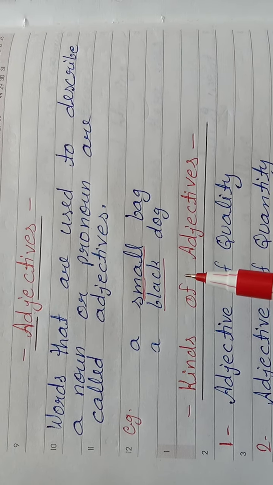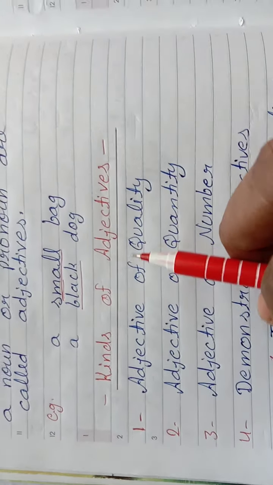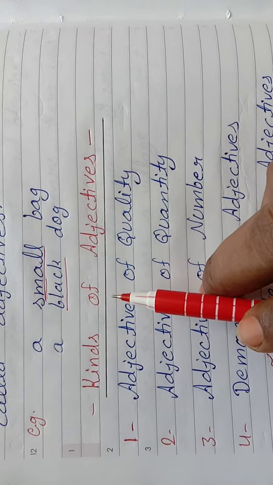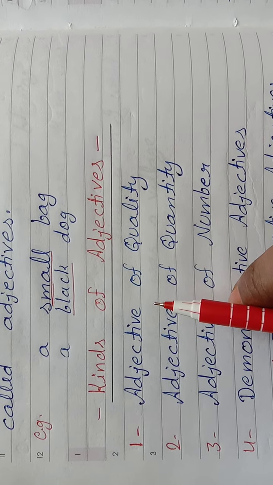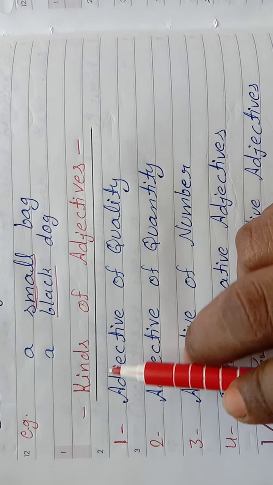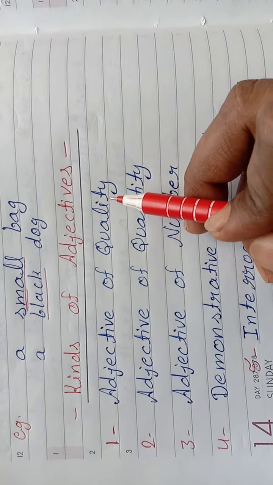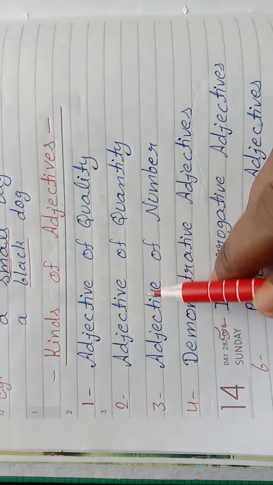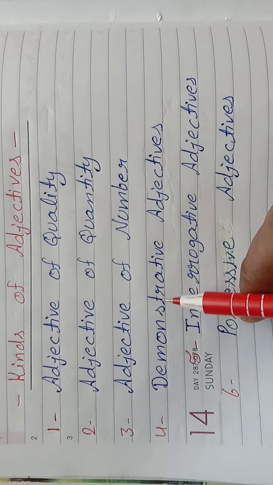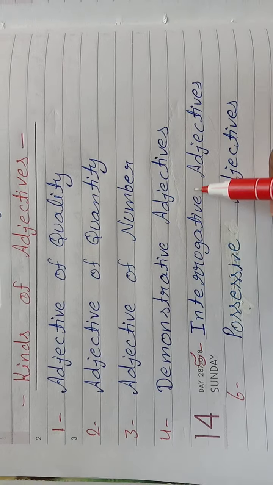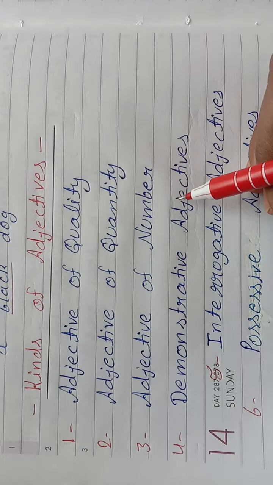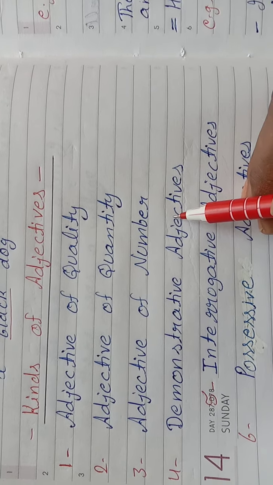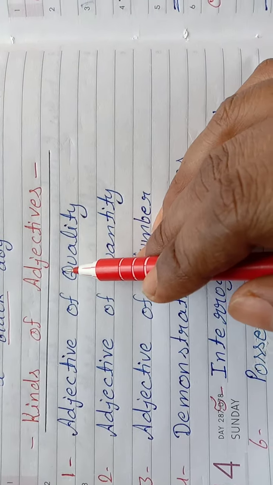Now let's move on to the kinds of adjectives. There are 6 kinds of adjectives which I have written over here, and we are going to discuss them one by one. The 6 adjectives are adjectives of quality, adjectives of quantity, adjectives of number, demonstrative adjectives, interrogative adjectives, possessive adjectives. Let's move on to the first one, adjective of quality, right?